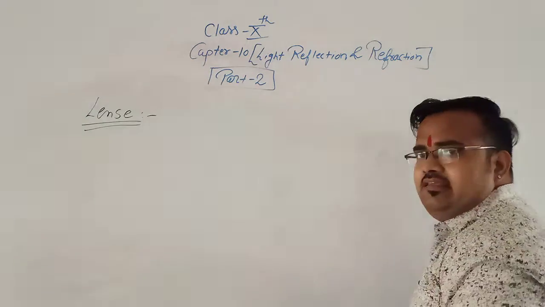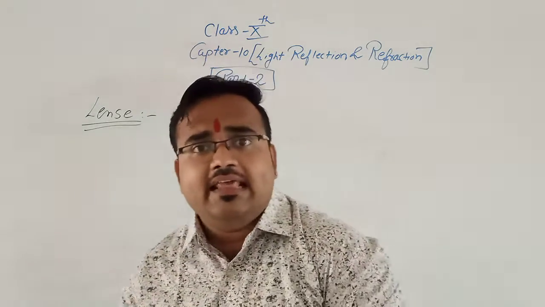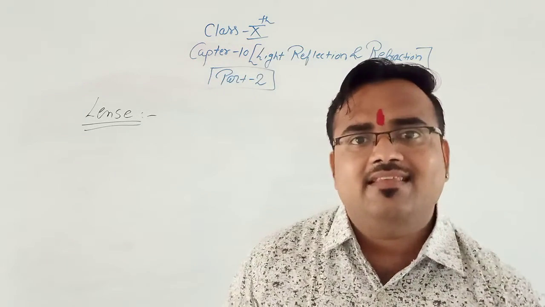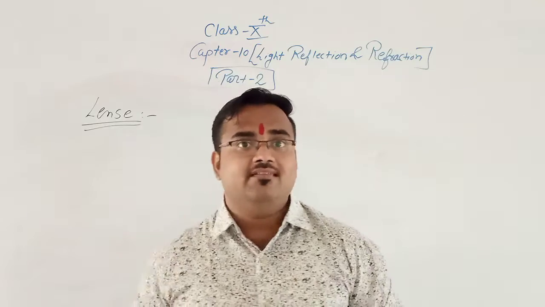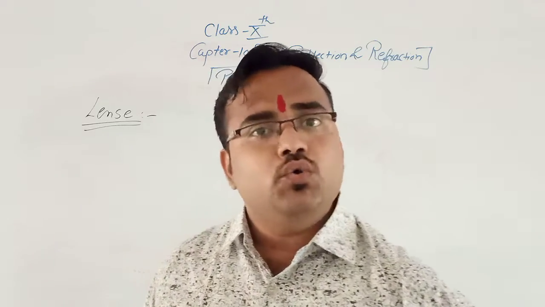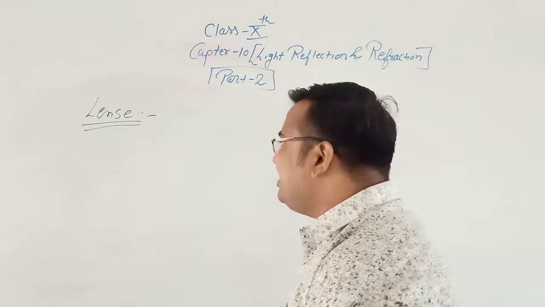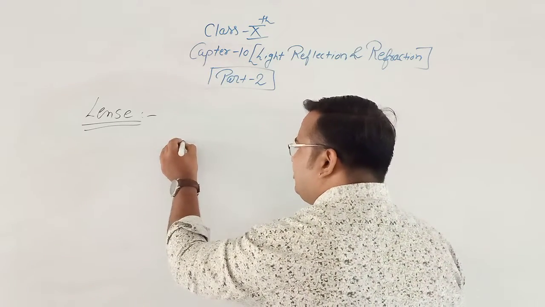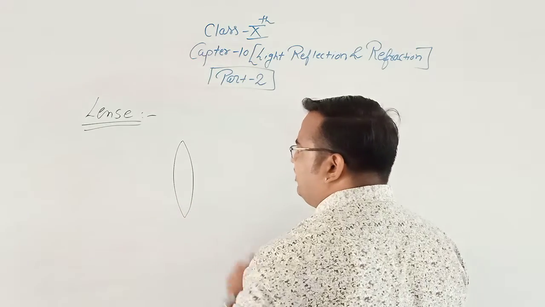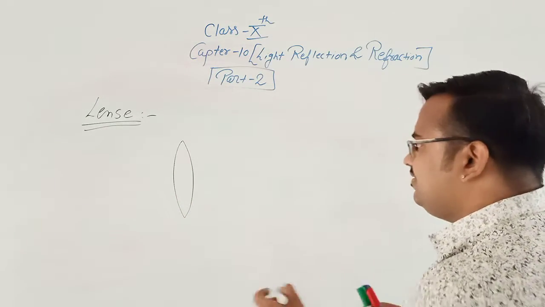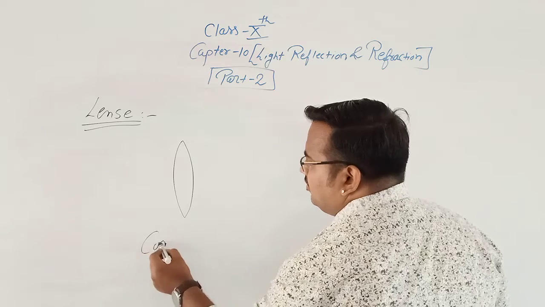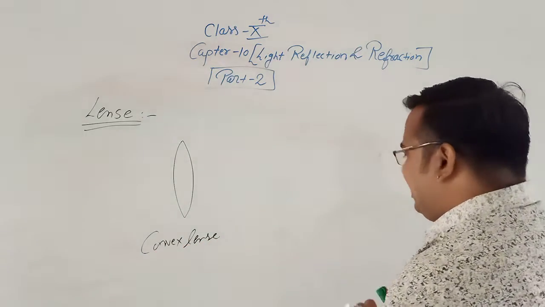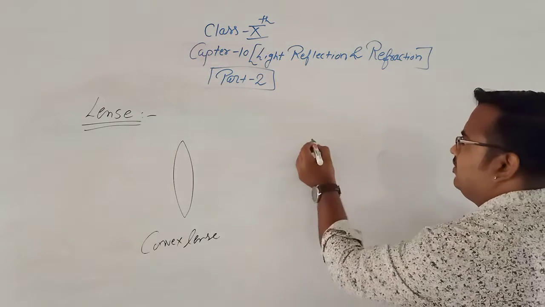Now the lens has two surfaces. Lens has two reflecting surfaces. What is the difference between lens and mirror? Mirror has only one reflecting surface, but the lens has two reflecting surfaces. Now how is the lens formed? Suppose there are two types of lens, convex lens and concave lens. So this is the convex lens, and this is concave lens.